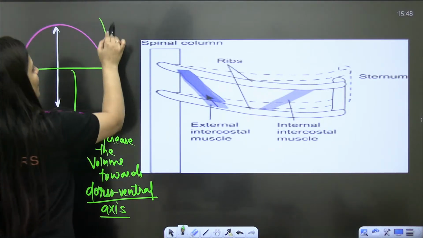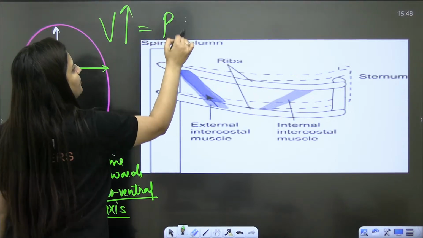So overall, when there is an increase in the volume, the pressure will decrease.